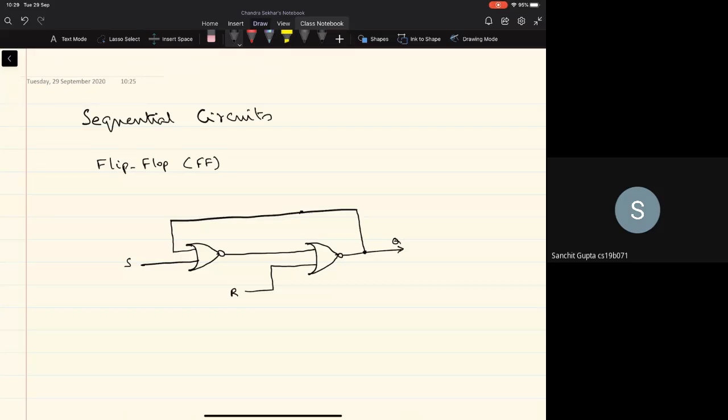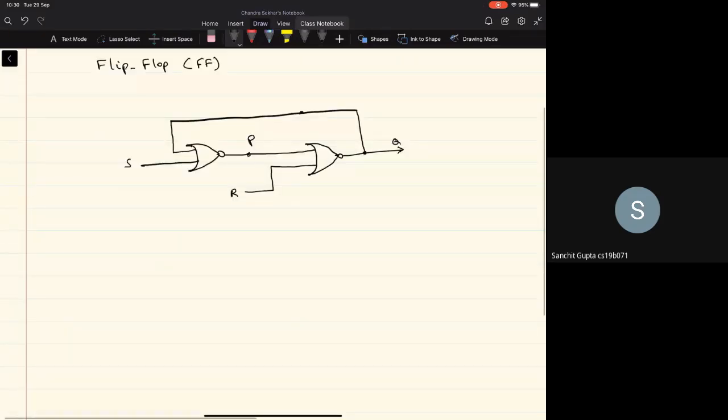Now we can see that there is a feedback connection where the output of this second gate goes back as input to the first gate, and the output of the first gate goes as input to the second gate, right? So there is a kind of feedback within the circuit. Just for analysis purposes, let us call the output of this first NOR gate P. We'll change that a little later. Now let's see what happens when we give certain values for these external inputs S and R.